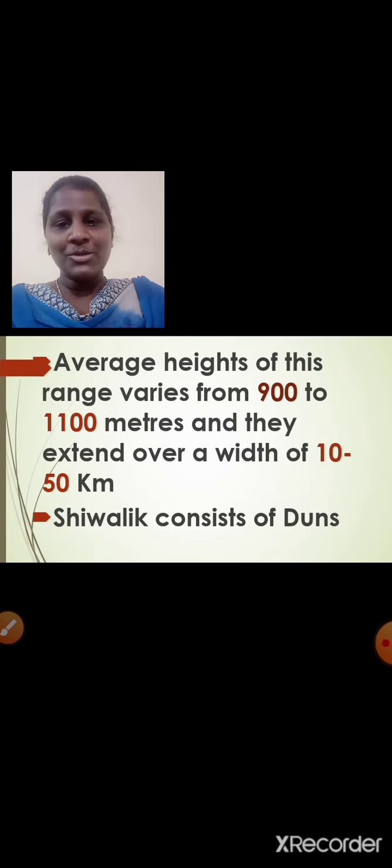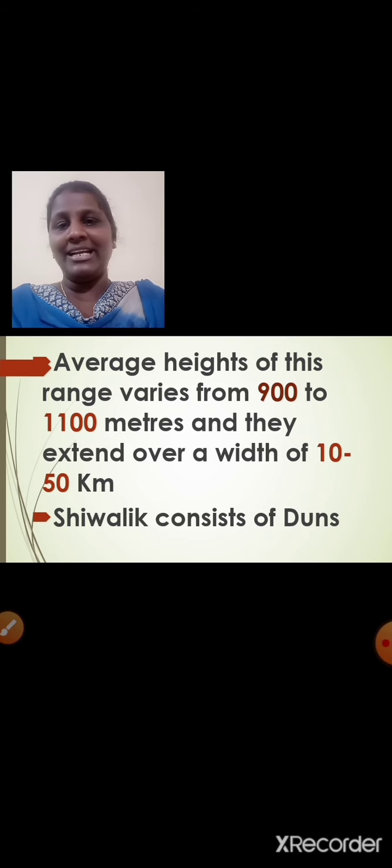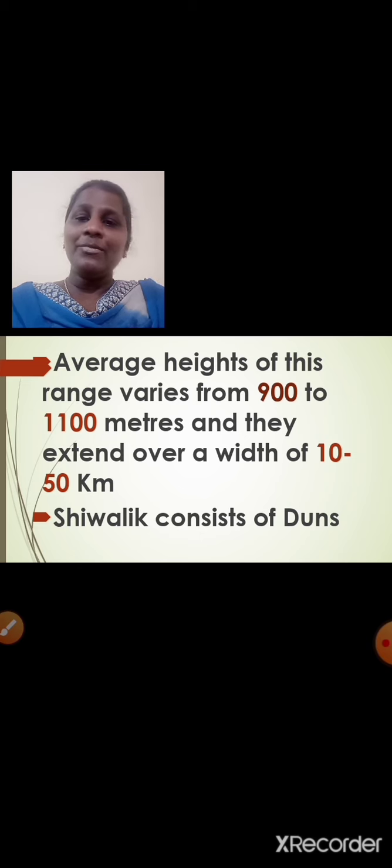So beautiful, right? Now let us talk about the average heights of Shivaliks. Average heights of this range varies 900 to 1100 meters. So what about the average heights of Shivaliks? Yes, it varies from 900 to 1100 meters. And what about the width? Yes, and they extend over a width of 10 to 50 kilometers.